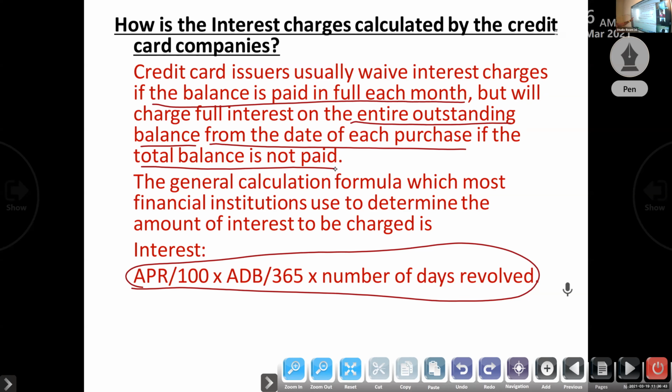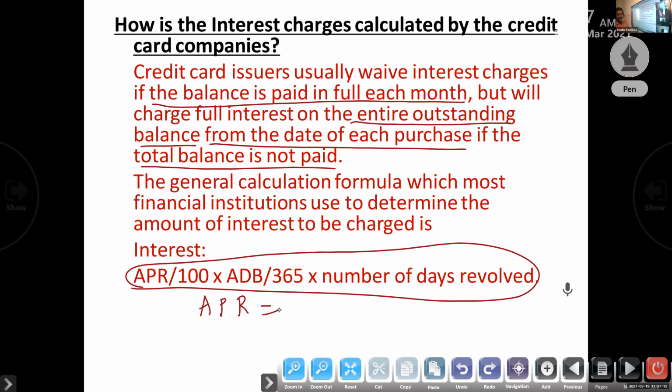So how to calculate the interest? Interest equals APR divided by 100, into ADB divided by 365, into the number of days revolved. Through this way only, we are calculating the interest. What do you mean by APR?